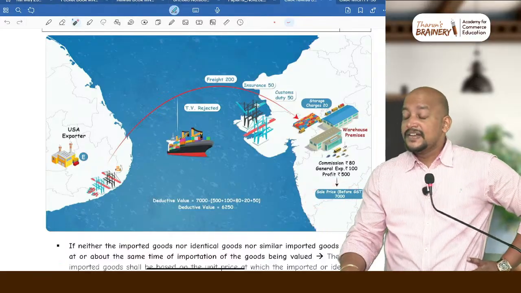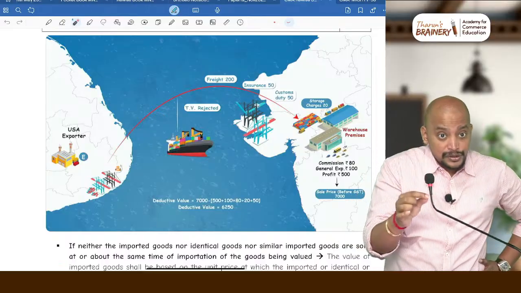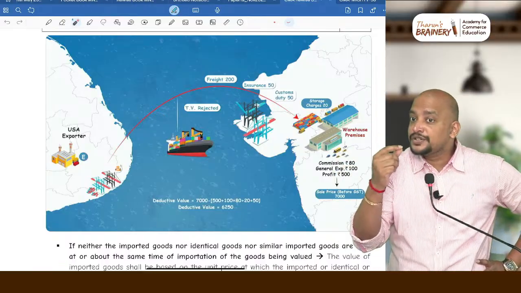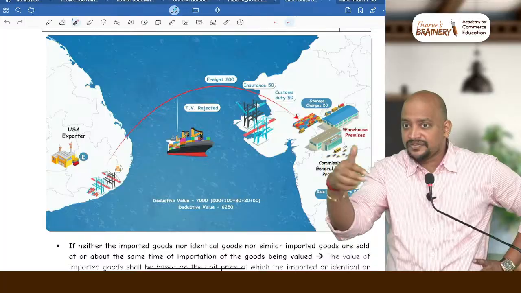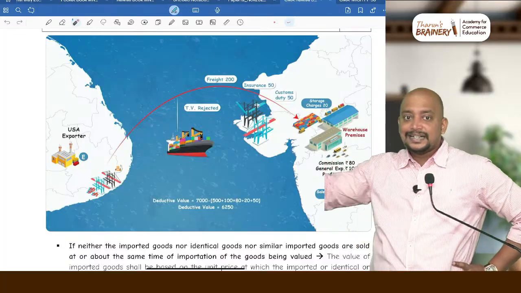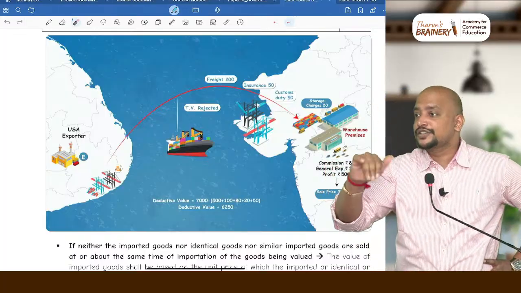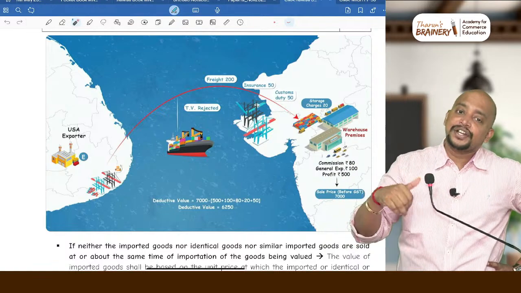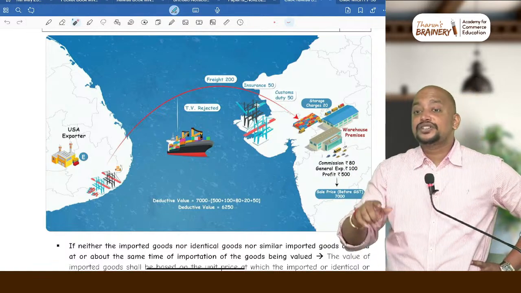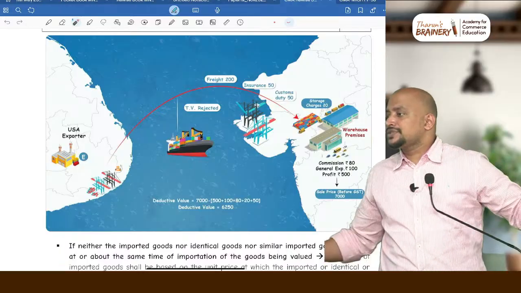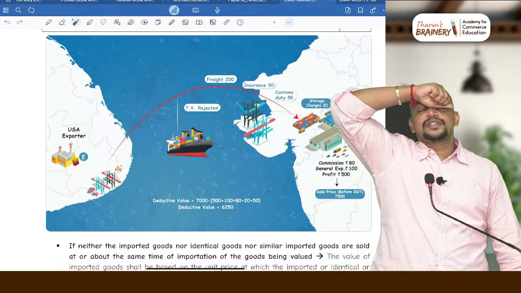What is the price at which goods are sold after import? First level after importation, 7,000. Take that 7,000. That 7,000 is already excluding GST. If that 7,000 is including GST, take that out, because it is post import. From this 7,000, all post import expenses you need to reduce.